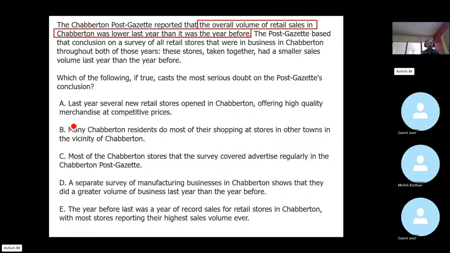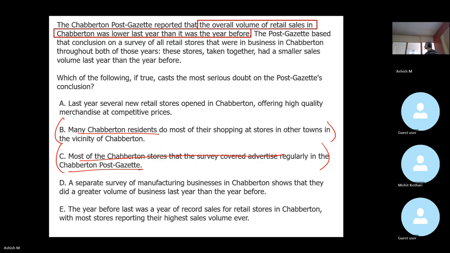Why is Baker not correct? In any case, if this is true, then this would be true last year also. So that does not give us any reason to differentiate. Most of the Chabberton stores that the survey covered. Again, Charlie would be incorrect for the same reason: there is no reason to believe that this was any different last year than it was last to last year. It would be the same, right? So that would not really explain the difference.